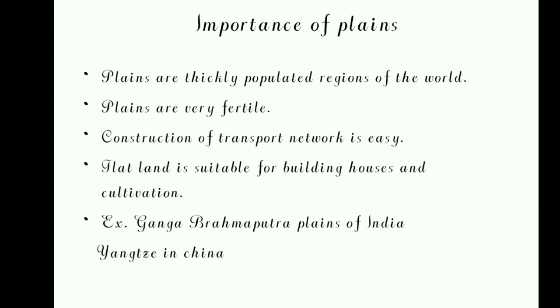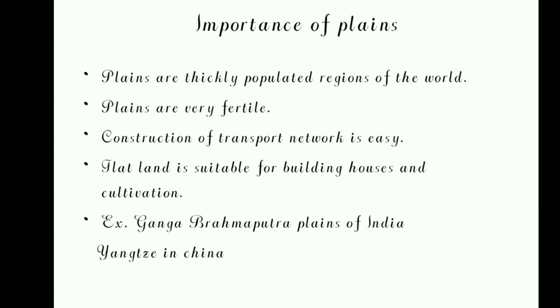Construction of transport networks is easy. Again, the construction part is coming. We saw that plains are thickly populated, and people live there and build houses. In the same way, to make people's movement easier, we need to construct roads and railways. We have so many transportations, right? That is also easy in the plains, where there is flat land. So flat land is suitable for building houses and cultivation.